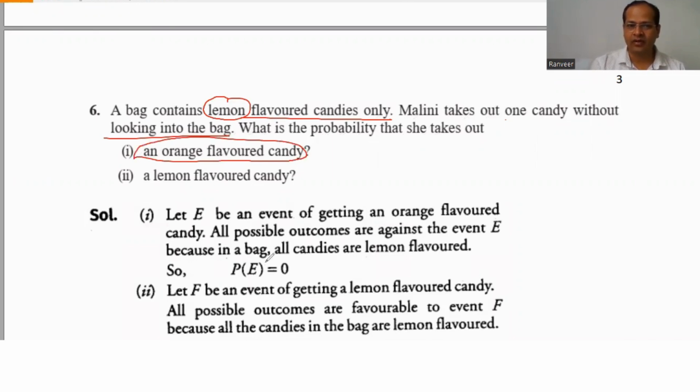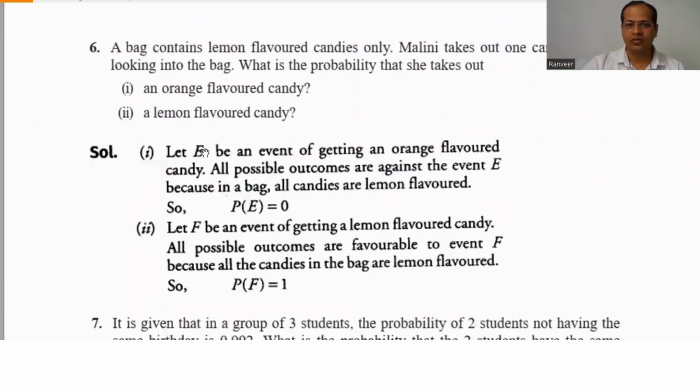Then the probability of getting an orange candy is 0. The bag contains lemon flavor, so the probability of getting a lemon flavor candy is definitely 1, as she will surely get it.